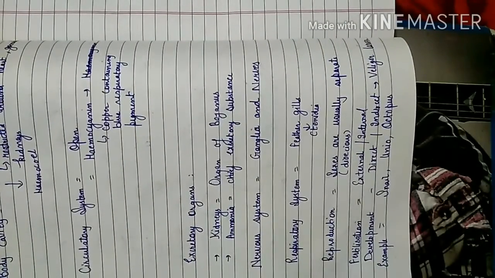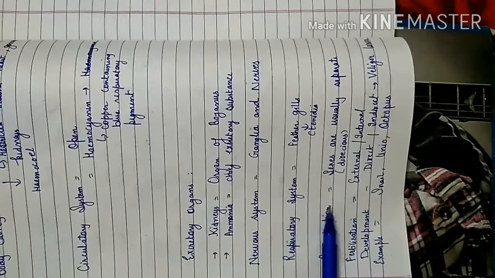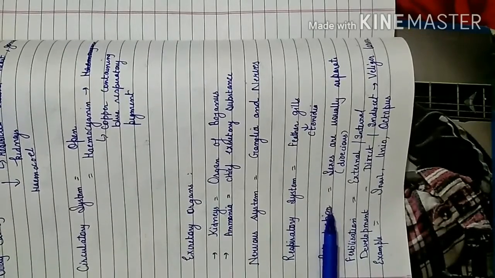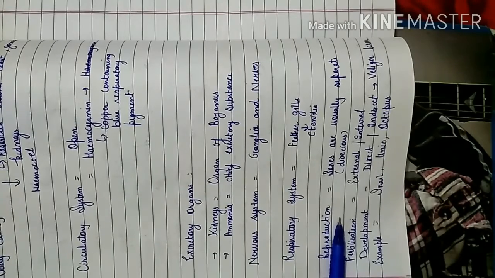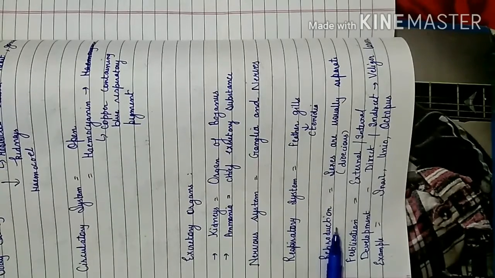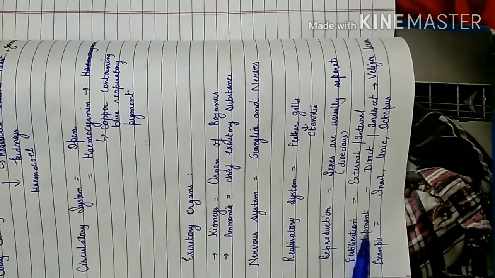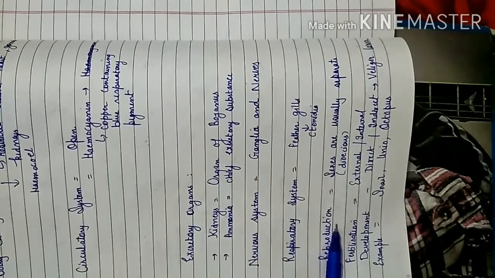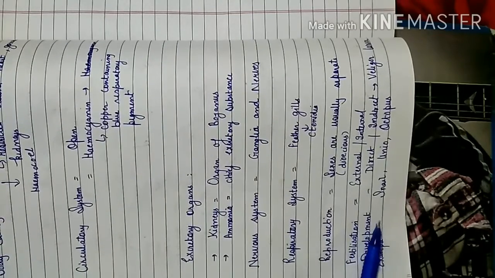Then the reproduction, how they reproduce, they are mostly dioecious, means their sexes are separate, but some of the members, they are monoecious, which means in a single individual both the sex organs are present. Then their fertilization may be external or internal, and their development may be direct or indirect.